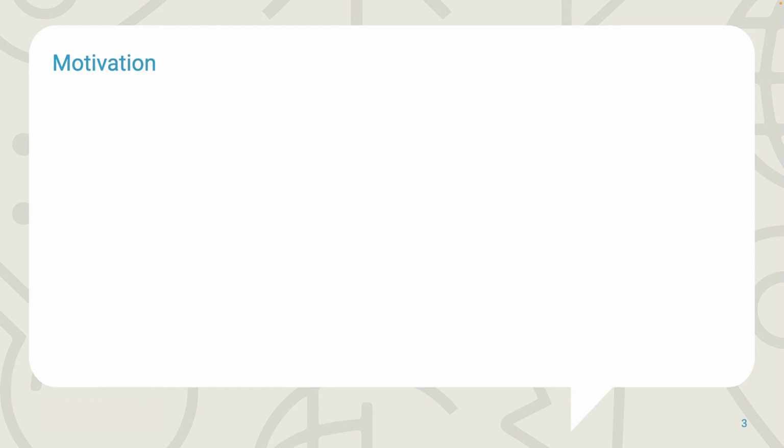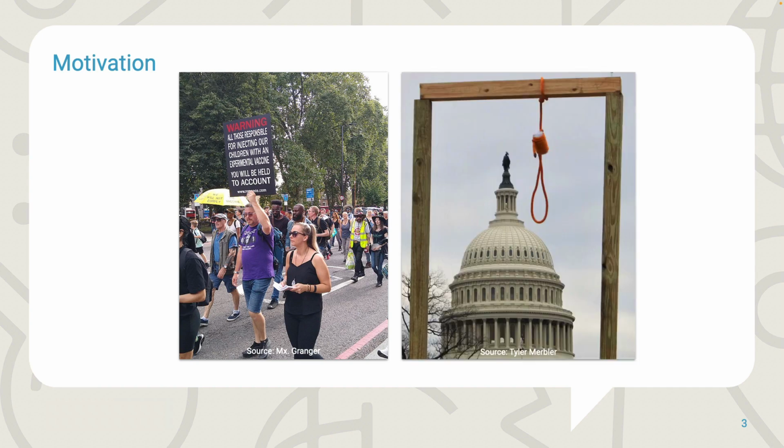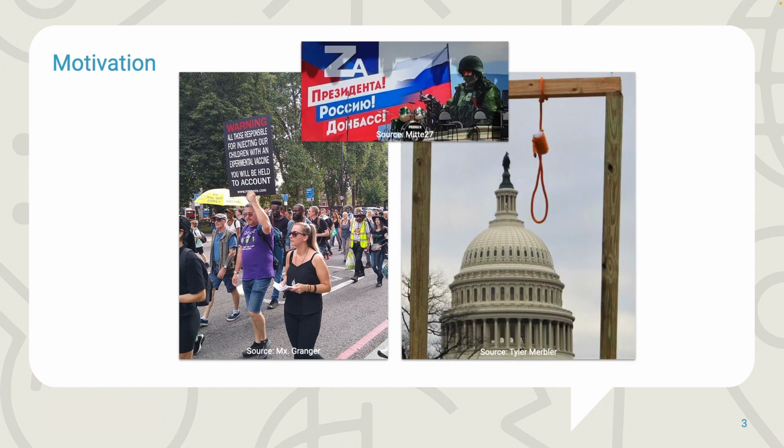Misinformation played an important role in the COVID-19 pandemic, the 2021 United States Capitol attack, and the Russian invasion of Ukraine. Our research is motivated by the finding that many people find it challenging to distinguish reliable from unreliable information. This is a problem since unreliable information, sometimes also called misinformation, poses a threat to democracy and to people's health.